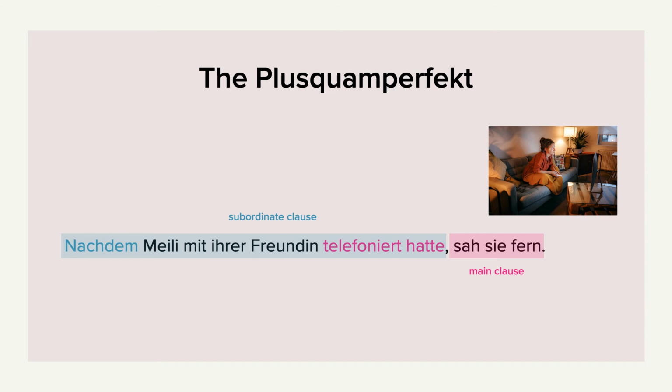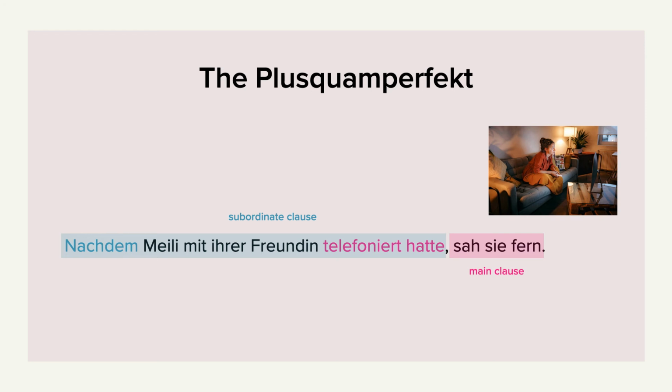If we have a subordinate clause before the main clause, we always have to pay attention to the position of the inflected verb in the main clause. It's very important that the verb is first, right after the comma, followed by the subject. All right, so that's our order, subordinate clause before main clause. Of course, you can also turn it around. You can say, Miley sah fern, nachdem sie mit ihrer Freundin telefoniert hatte. That's absolutely possible. It's just more common to have the nachdem clause first.